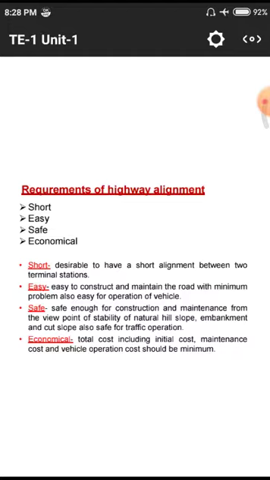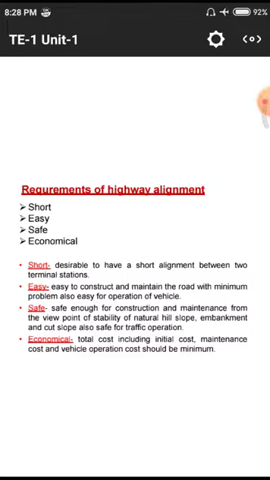If there is a long distance, we need to construct for a long span of length, and that length should cost as much as possible. The cost should be borne by the drivers and not pedestrians. The cost will be paid by the users. That means those who use the particular highway need to pay toll gate charges and petroleum charges directly, so that every user is responsible for that highway. So the first major point is the highway should be as short as possible. మనకి ఎంత తక్కువగా ఉంటే మనకు అంత బెనిఫిట్.